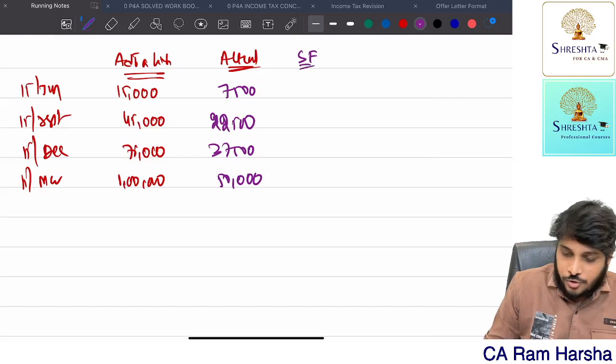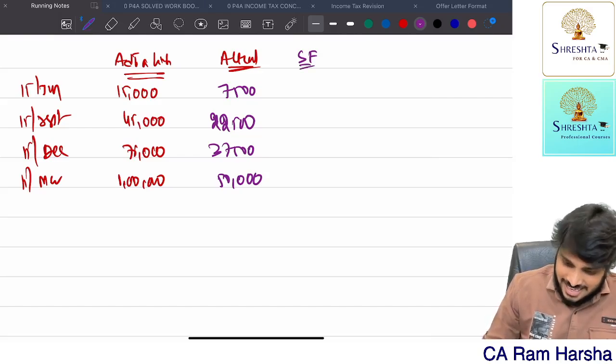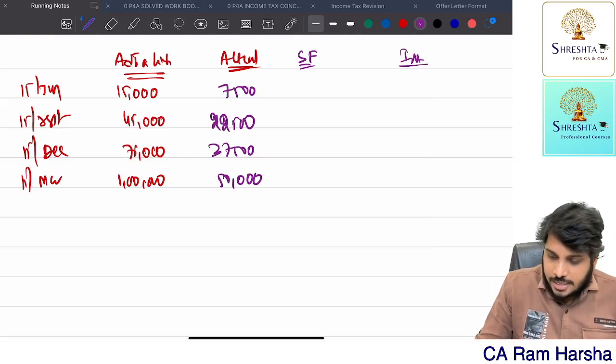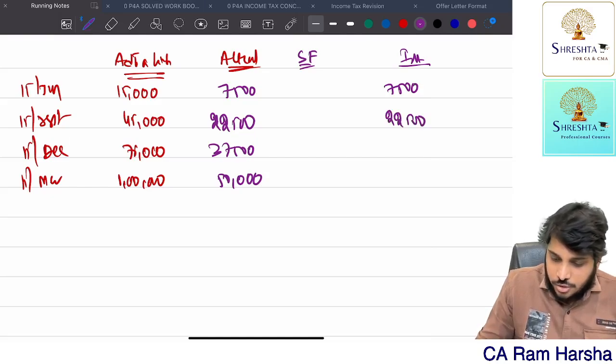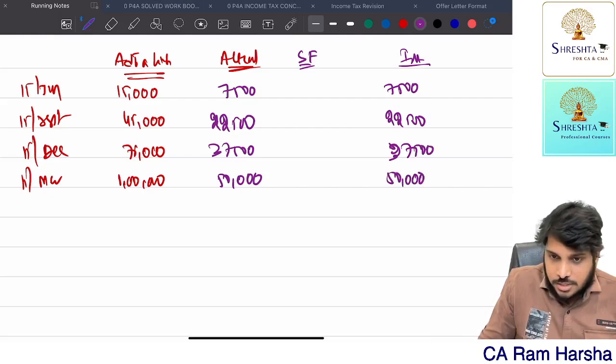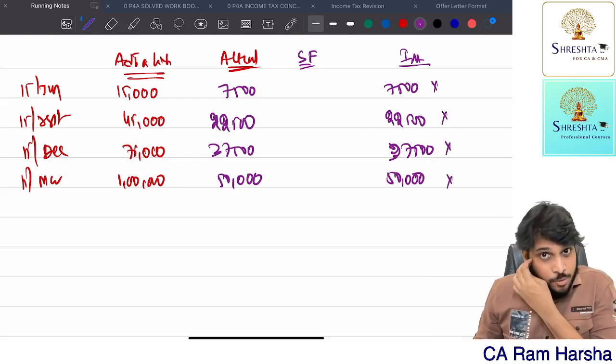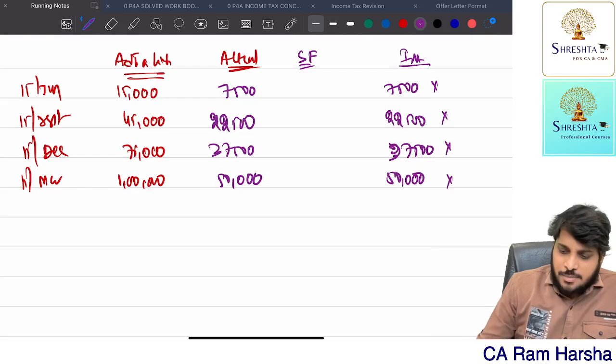Is there a shortfall? Yes. Is there a shortfall? Yes. How much is the shortfall? Interest calculation. 7,500 is a shortfall. 22,500 is a shortfall. 37,500 is a shortfall. 50,000 is the shortfall. This is the shortfall. Now, the interest amount you should calculate. Now, is interest applicable here?